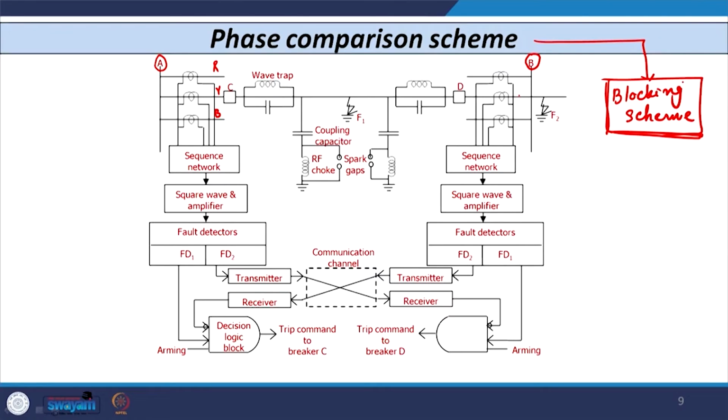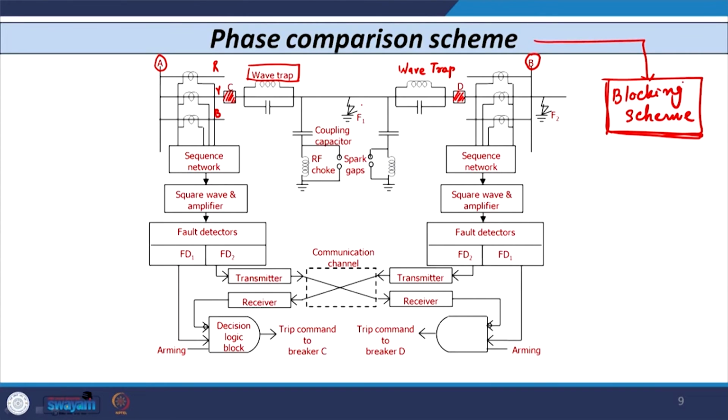Now, you can see here on the Y phase I have shown the two breakers, that is breaker C at substation A and breaker D at substation B. I have also shown one device that is known as the wave trap. So, the wave trap is also available at the other end, so this is also your wave trap at substation B.